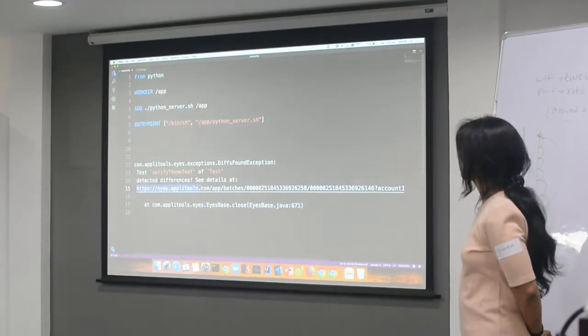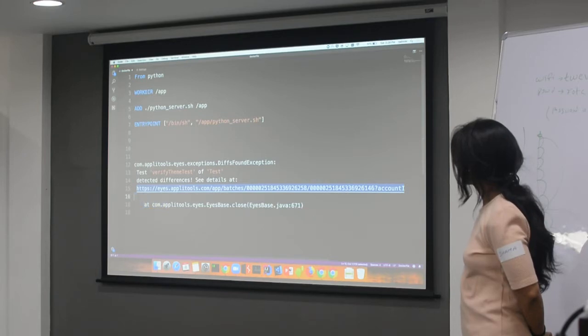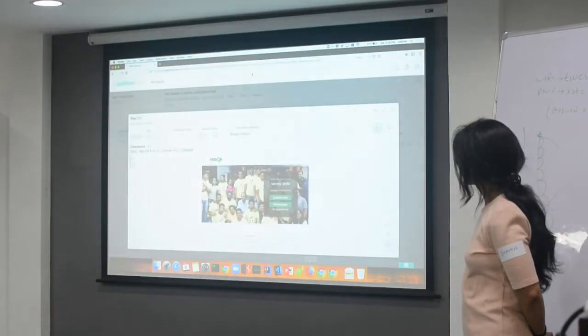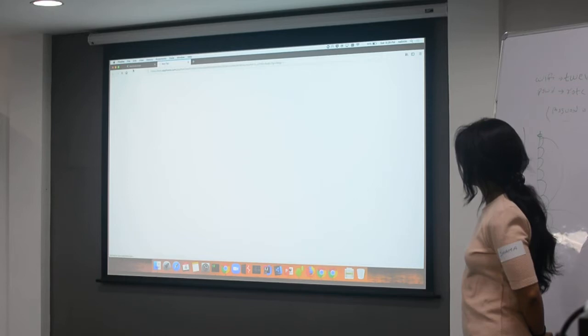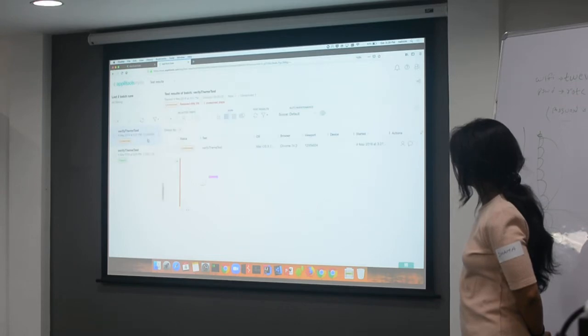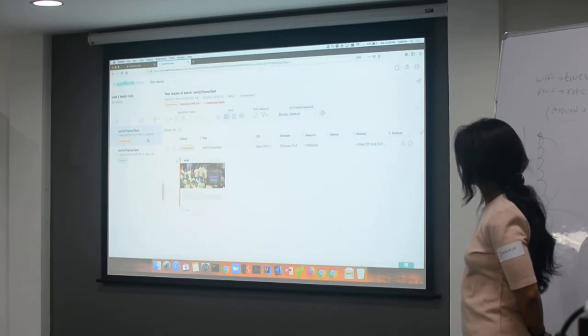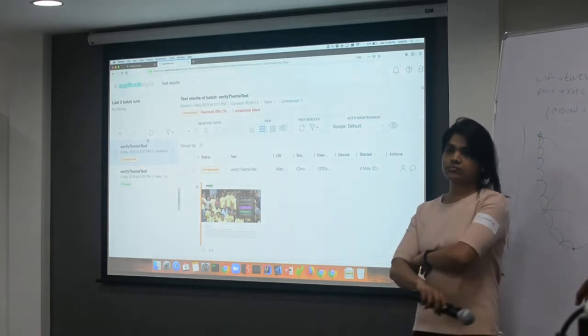You can copy this and paste it in your browser, or you can go there and refresh as well. So I'm just copying this and pasting it in the browser. If you go and see here, you have been thrown an exception that there are some differences found, but when you come here, you see it as unresolved. Why? Can someone answer this question? We still have not marked whether it's passed or failed. Yes. So this is where Applitools has given a little thought.